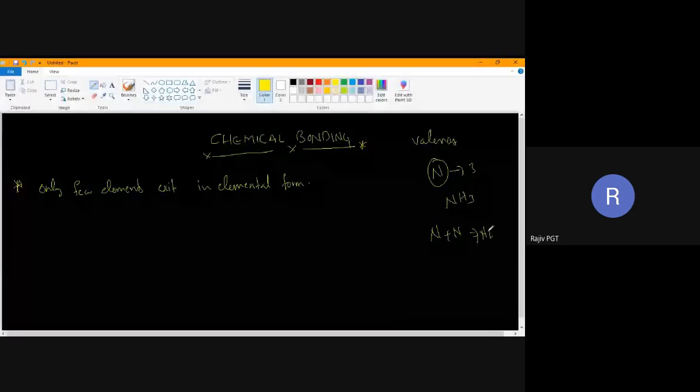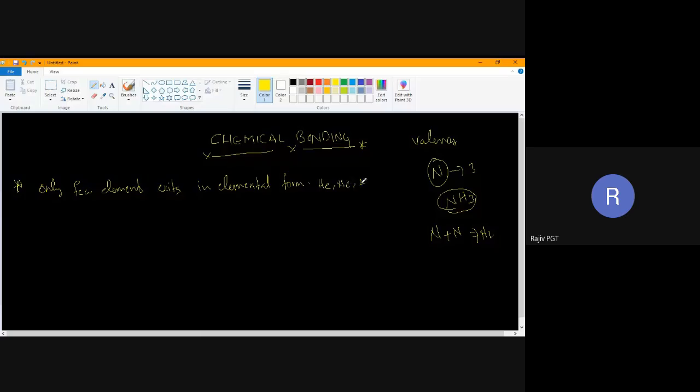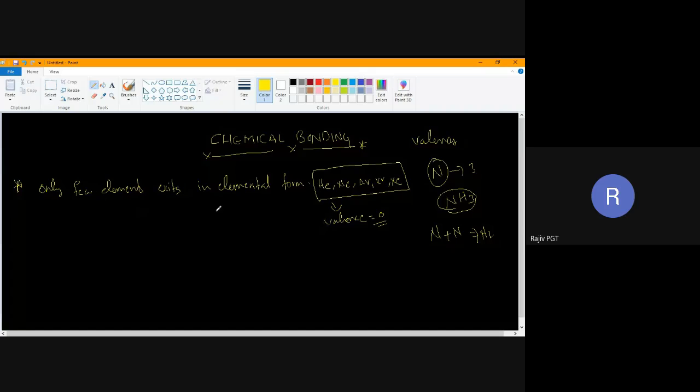Only a few elements exist in elemental form. Elemental form means they will not combine. Which elements do not combine? Like helium, neon, argon, krypton, xenon. If you take their valency, these elements will not combine. They will be present independently. So only a few elements exist in elemental form.